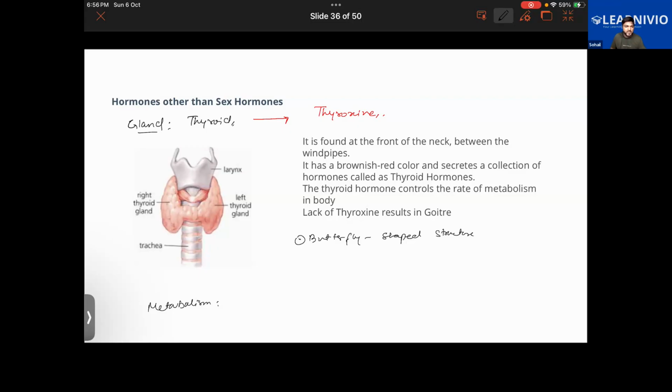Here, we are talking about metabolism. Metabolism is the sum of different biochemical processes that are occurring inside the body, in the cells of the body.